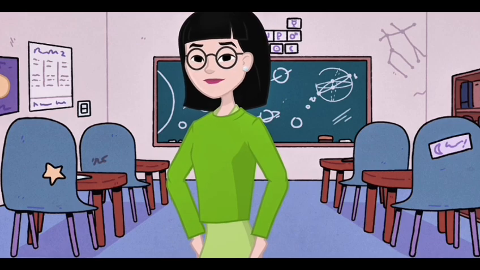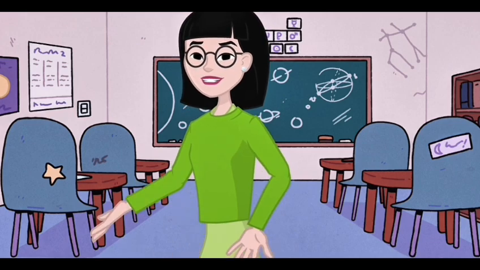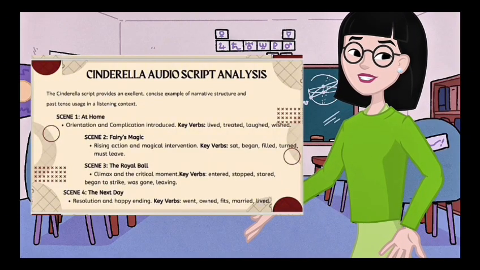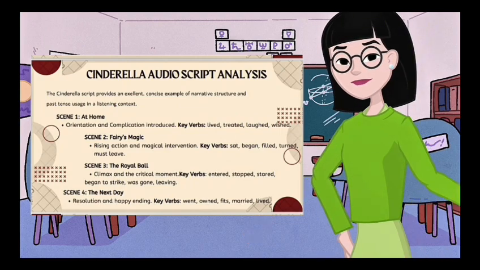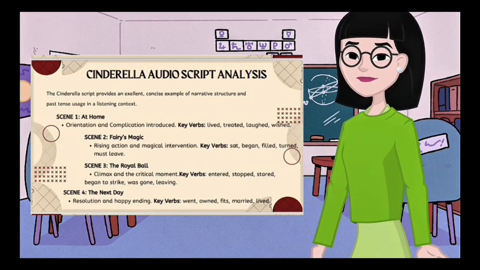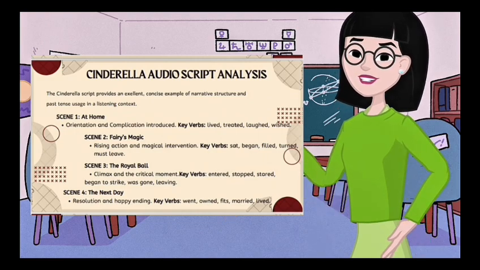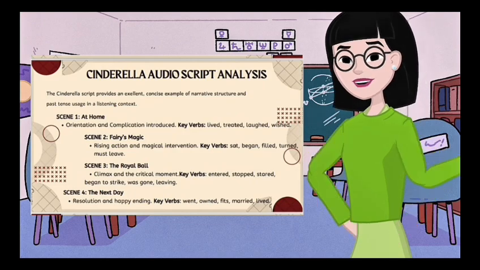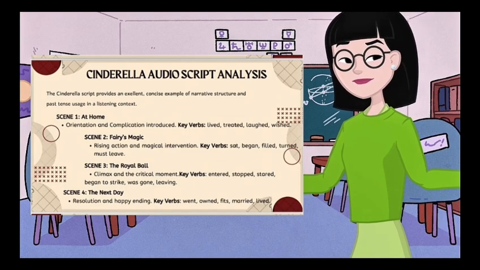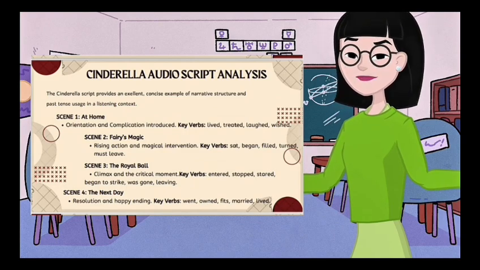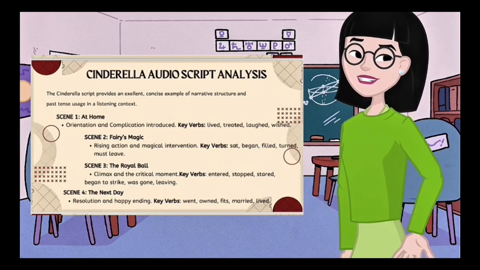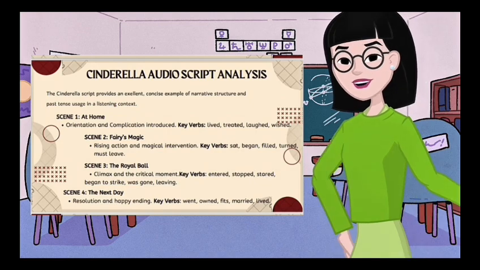Let's talk about the Cinderella audio script analysis. The Cinderella audio script is a great example of how a narrative text is structured and how past tense verbs are used in storytelling. The story is divided into four scenes that follow the classic narrative pattern: orientation, complication, rising action, climax, and resolution. In the first scene, at home, the story introduces the main character and her situation.